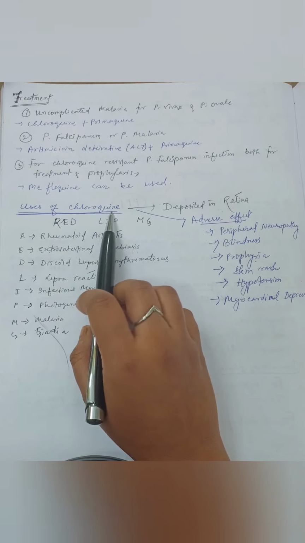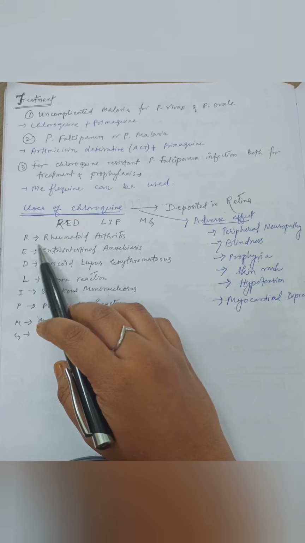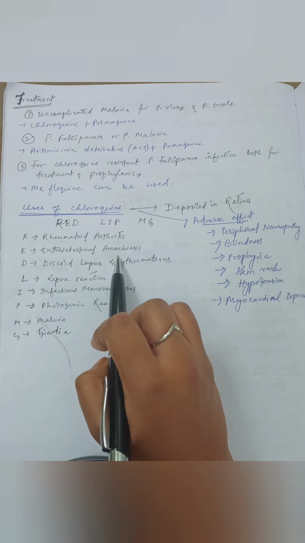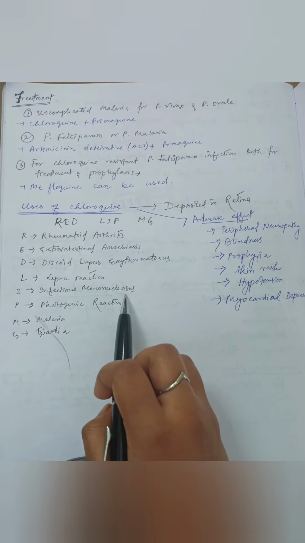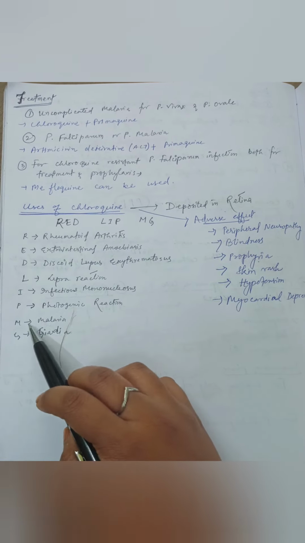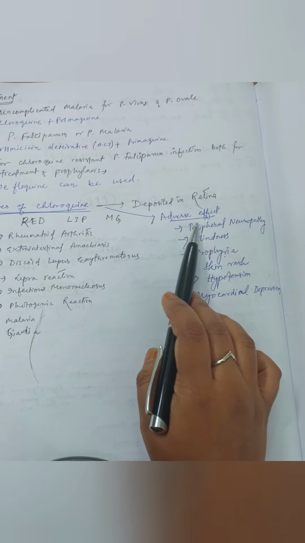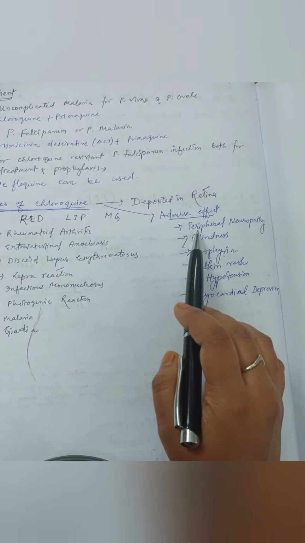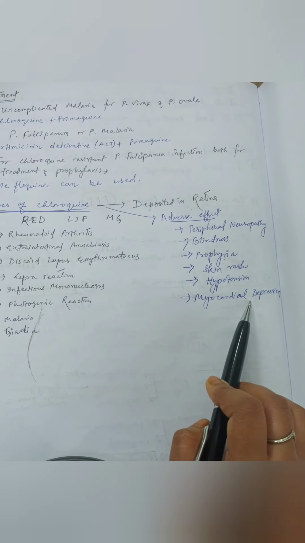Now coming to the uses of chloroquine, I already told you how to remember this, that is RED LEAP MG: R for rheumatoid arthritis, E for extraintestinal amoebiasis, D for discoid lupus erythematosus, L for lepra reaction, E for infectious mononucleosis, P for photogenic reactions, M for malaria, and G for giardia. As chloroquine is deposited in the retina, the adverse effects they commonly ask are peripheral neuropathy, blindness, porphyria, skin rash, hypotension, and myocardial depression.